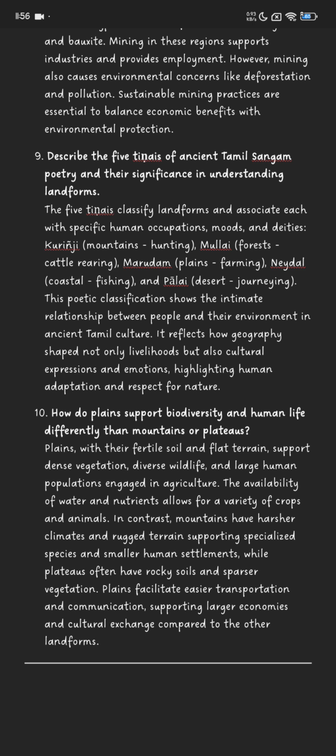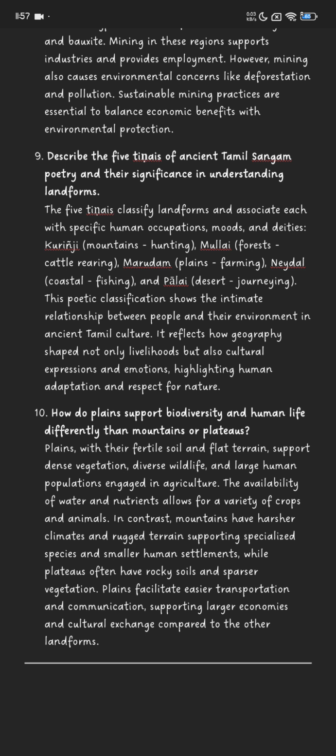This poetic classification shows the intimate relationship between people and their environment in ancient Tamil culture. It reflects how geography shaped not only livelihoods but also cultural expressions and emotions, highlighting human adaptation and respect for nature. Number 10. How do plains support biodiversity and human life differently than mountains or plateaus?